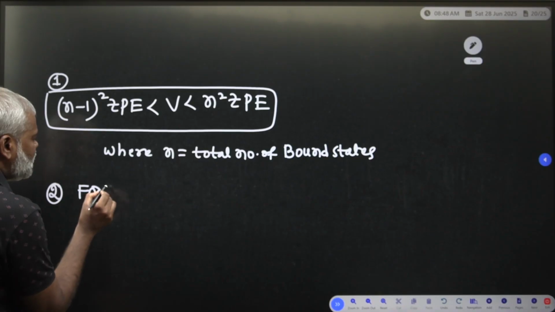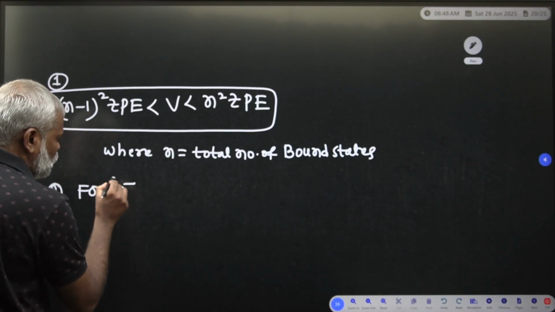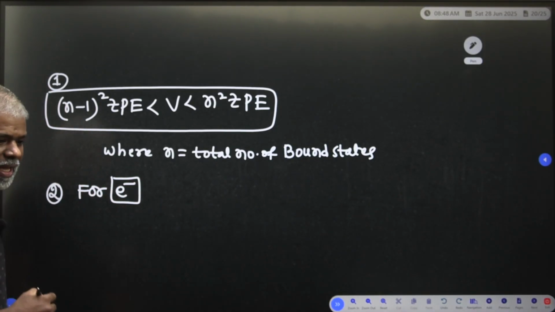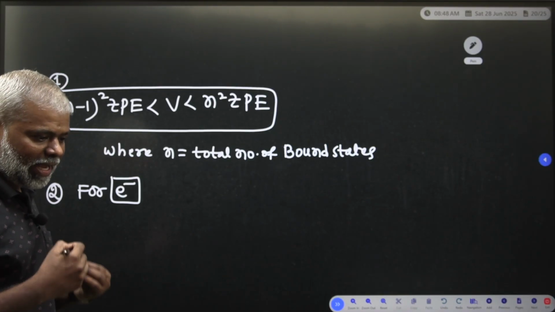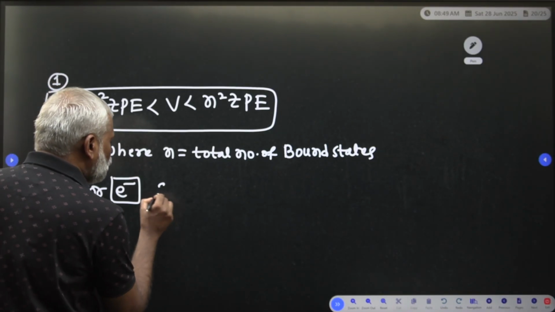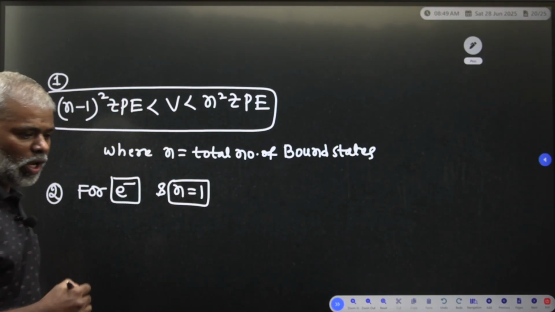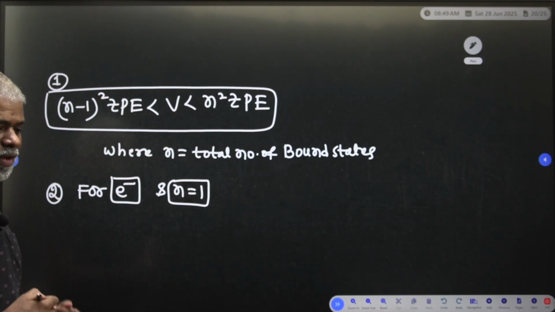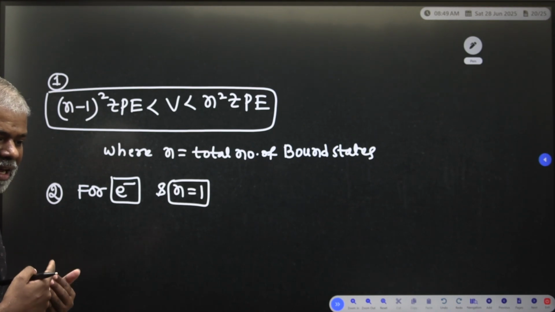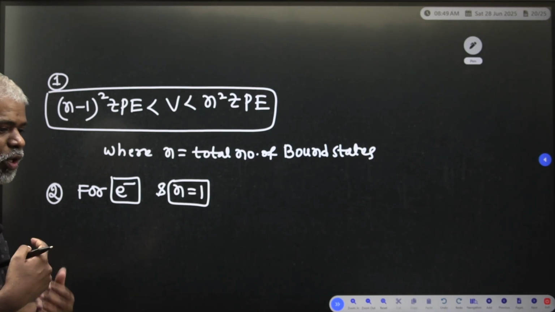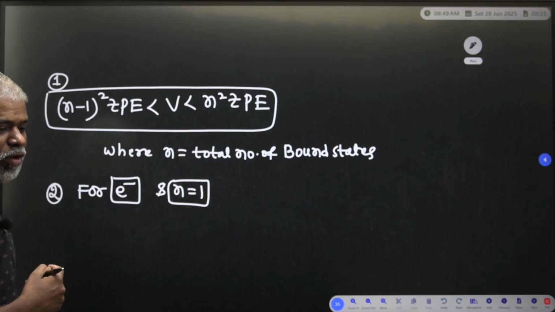Suppose you have to consider an electron, and n is equal to 1. If the width of the well is equal to L, what is your formula?